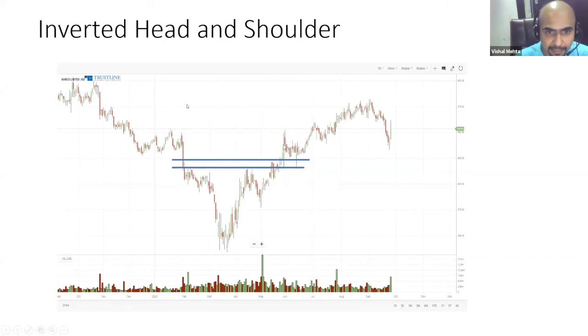So whenever there is a breakout, always remember that it has to be supported by larger than average volume. And the best way to analyze larger than normal volume is to take a 20-day simple moving average of the volume. So you know that on an average this much volume is happening, and all of a sudden today, in this particular case, average volume is 5 million shares, 50 lakh, and all of a sudden today the volume is 1.5 crore. That is telling you something, right? Okay, boss, there is some big guy who has come in and started buying it and he's interested.